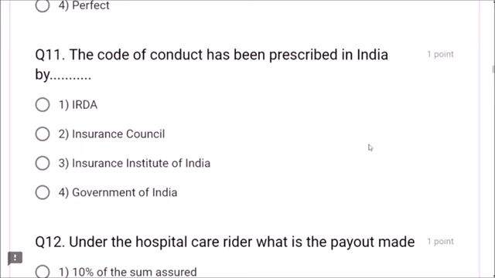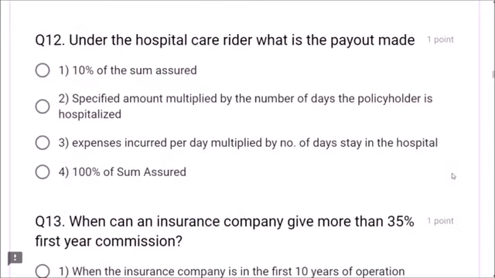Next question, 11. The code of conduct has been prescribed in India by IRDA. IRDA, this is the mother of all insurance regulations. So please remember IRDA is the correct answer, friends. Next, question number 12. Under the hospital care rider, what is the payout made? Specified amount multiplied by the number of days the policyholder is hospitalized. So it will be paid by the insurer. Right, friends? This is correct.